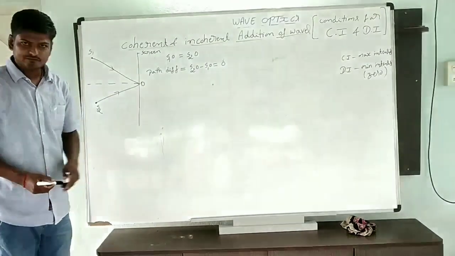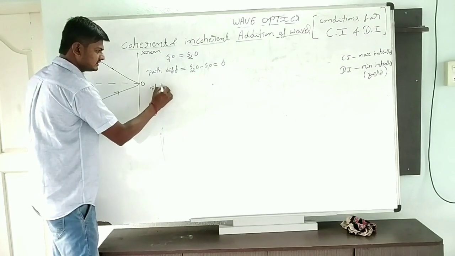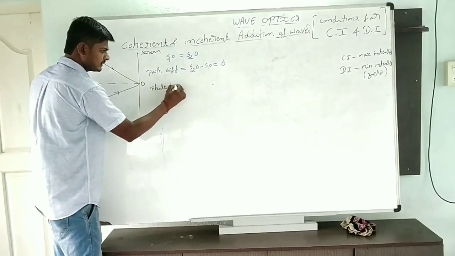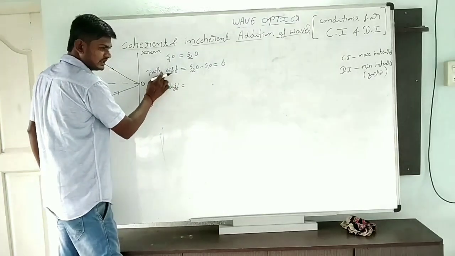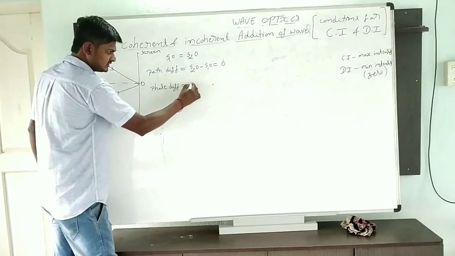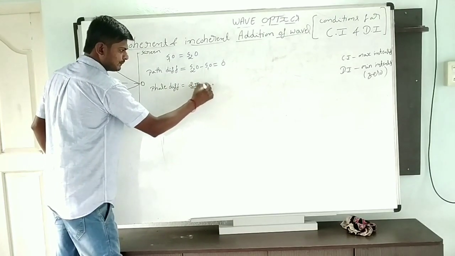When path difference is 0, we know already from the first year waves chapter the relation between phase difference and path difference: phase difference is equal to 2 pi by lambda into path difference.